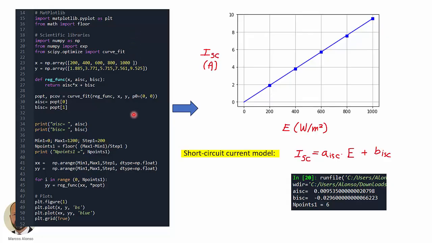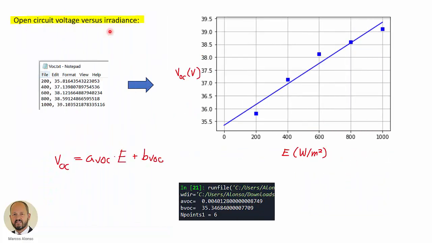And now, using this WinPython script, we can plot the different points of the short circuit current as a function of the irradiance, and we can do a linear regression, as we can see here, which is very good because the short circuit current is almost linear with respect to the irradiance, so we get these 2 parameters, and this parameter is almost equal to 0, very small current here, because the short circuit current is directly proportional to the irradiance E. And then we do the same with the other parameters of the model.